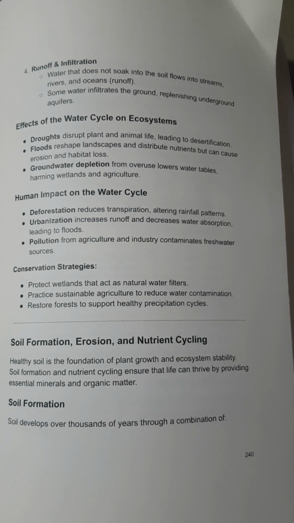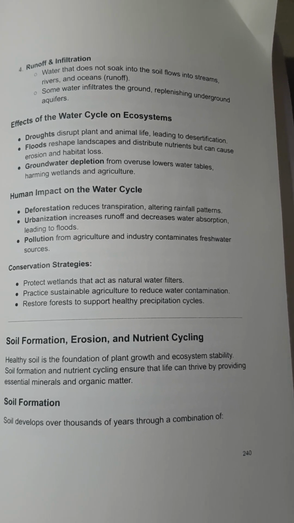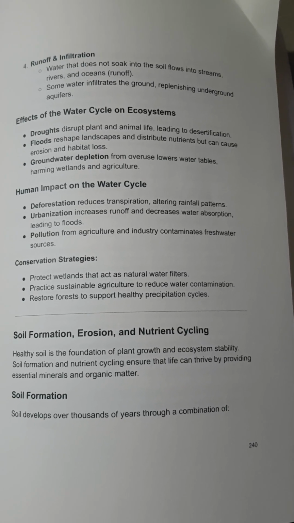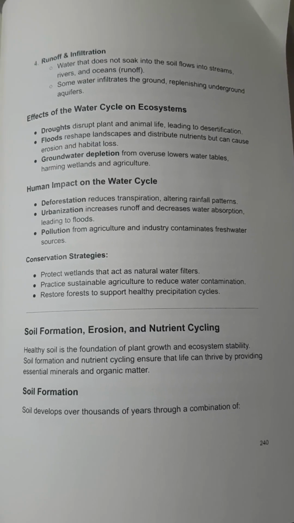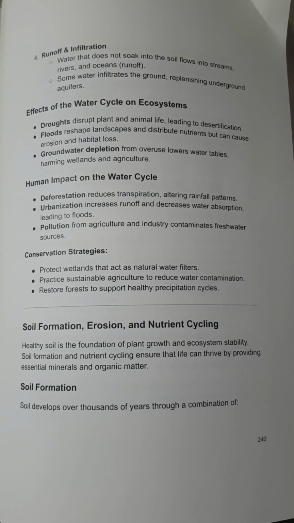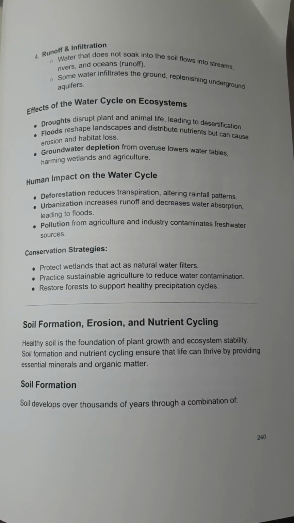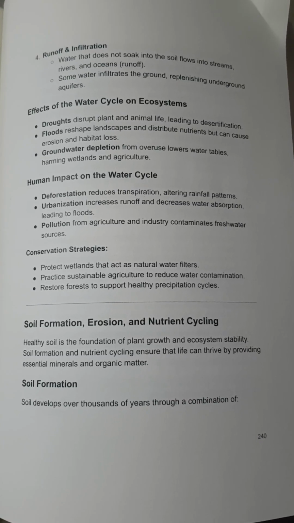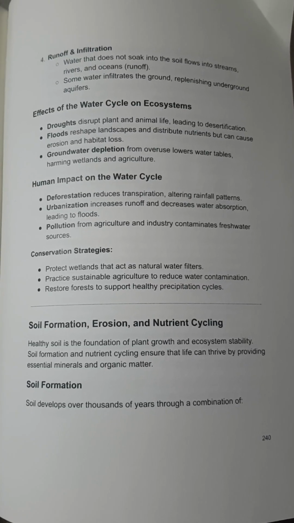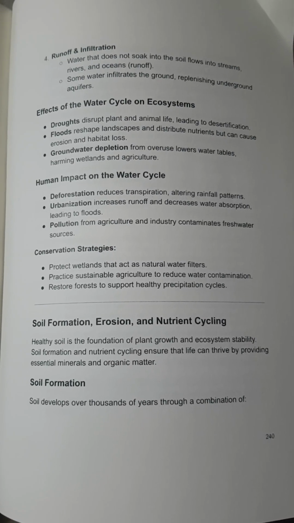Runoff and infiltration. Water that does not soak into the soil flows into streams, rivers, and oceans. Some water infiltrates the ground, replenishing underground aquifers. Effects of the water cycle on ecosystems. Droughts disrupt plant and animal life, leading to desertification. Floods reshape landscapes and distribute nutrients, but can cause erosion and habitat loss. Groundwater depletion from overuse lowers water tables, harming wetlands and agriculture.